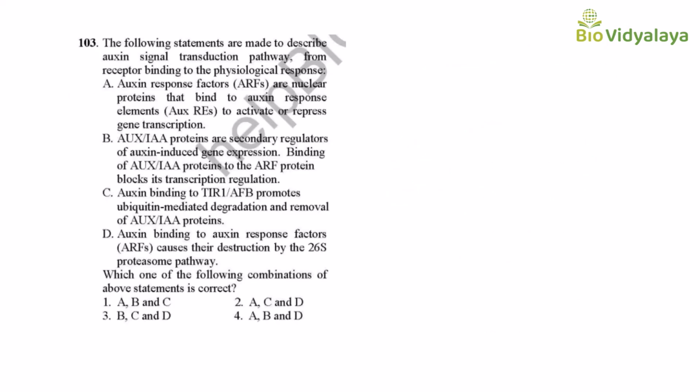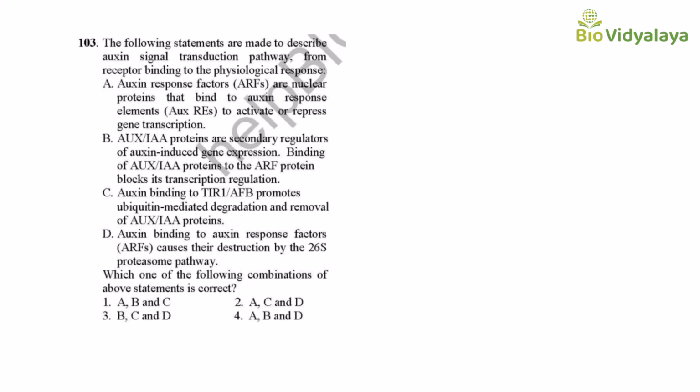This is also one question from CSIR NET June 2016. The question is: the following statements are made to describe the auxin signal transduction pathway from receptor binding to the physiological response. Statement A: auxin response factors are nuclear proteins that bind to auxin response elements to activate or repress gene transcription. Statement B: AUX/IAA proteins are secondary regulators of auxin-induced gene expression. Binding of AUX/IAA proteins to the ARF protein blocks its transcription regulation.